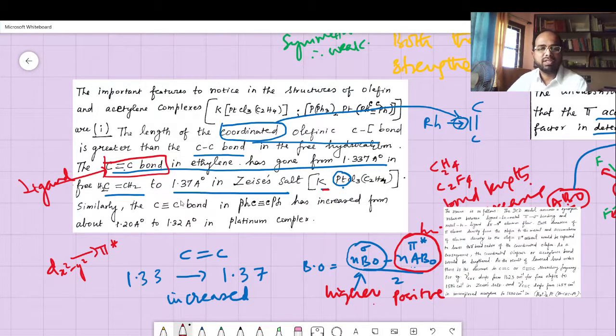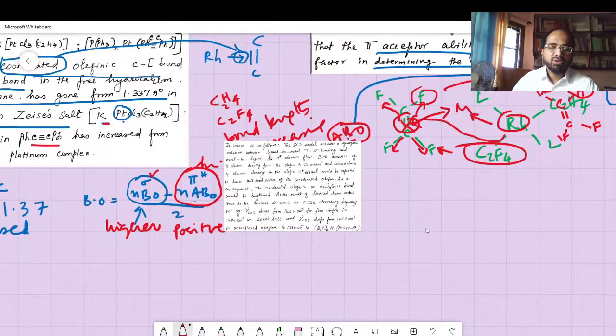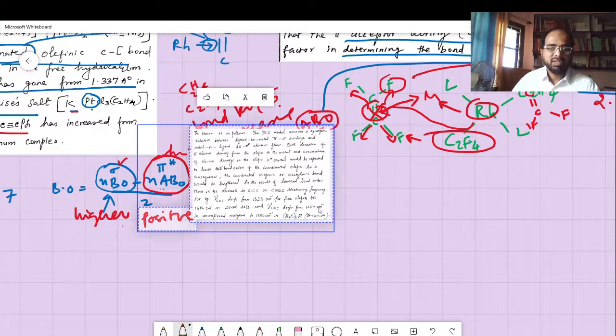If it is increased, it means this value has got higher. If it has decreased, it means this value has got lower. Similarly, the C triple bond C in the acetylene has increased from 1.20 to 1.32. So you can explain now why this is there. You can note down what is written by pausing this picture. You can always note down what has been written there.